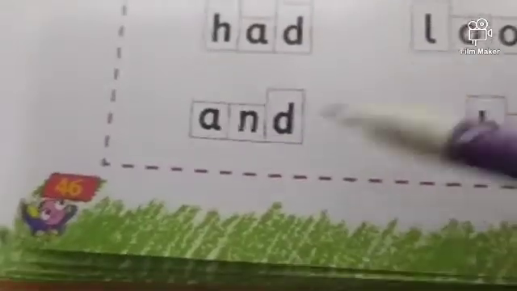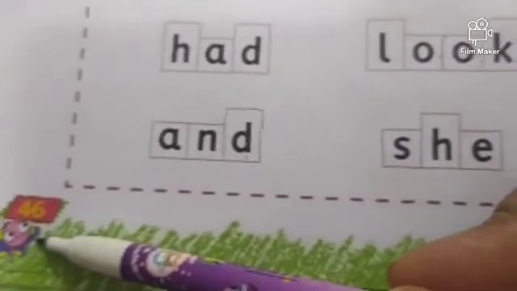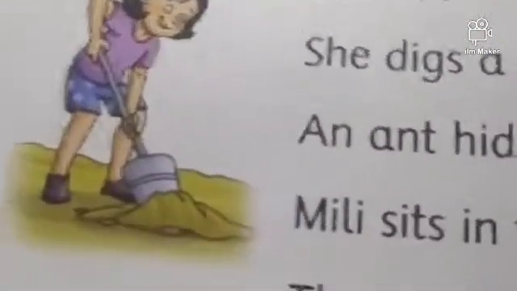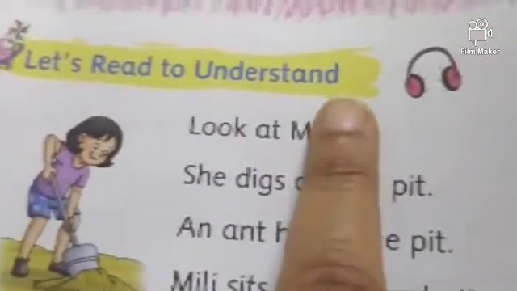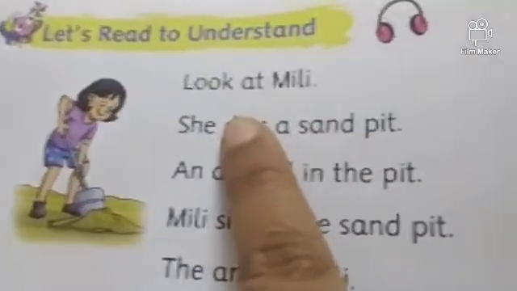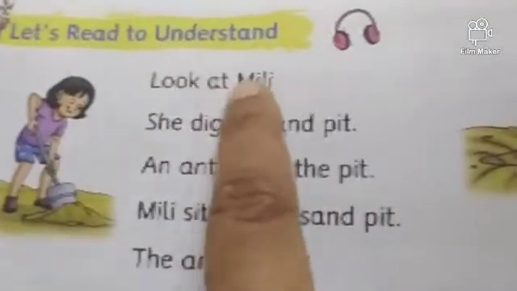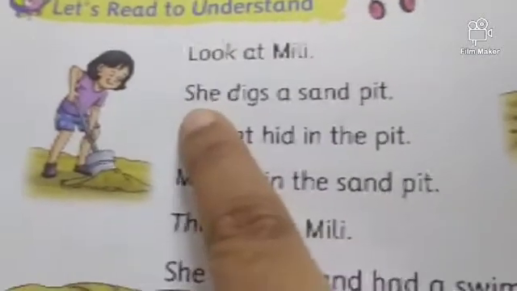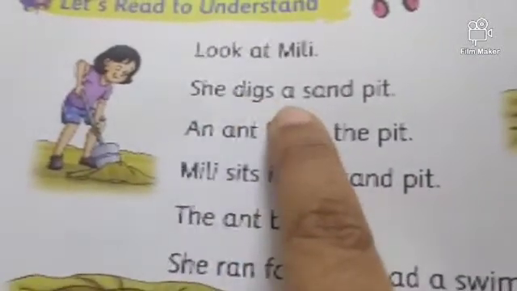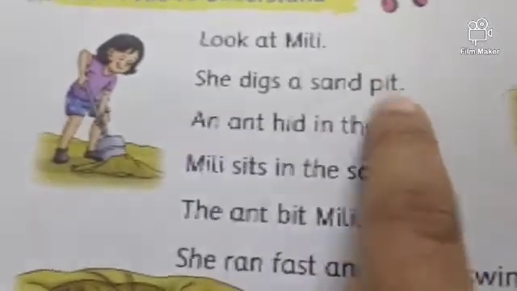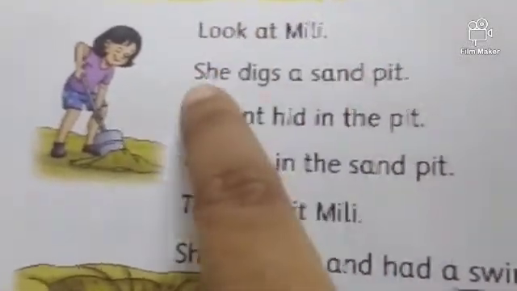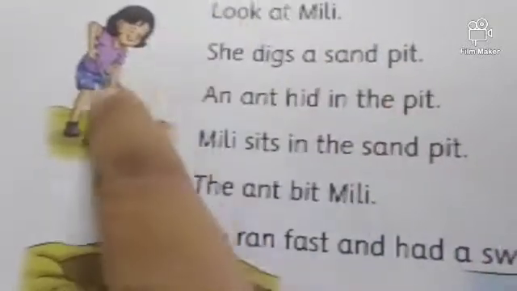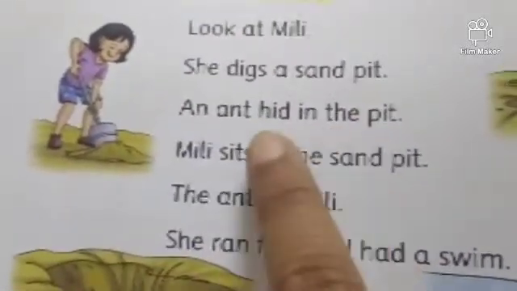Okay. Kids, open page number 46 of your book. And now read the heading. Let's read to understand. Now this is our short story. We are going to read it. Look at Millie. She digs a sand pit. This is Millie and she is digging a sand pit.